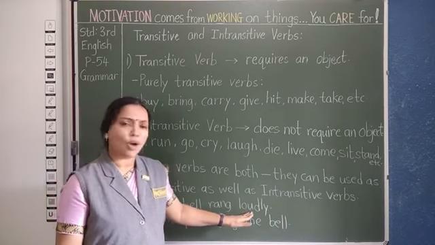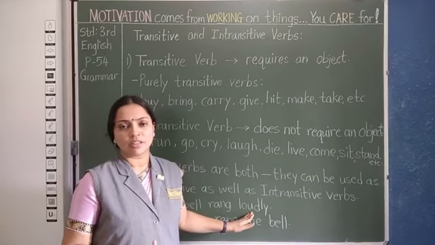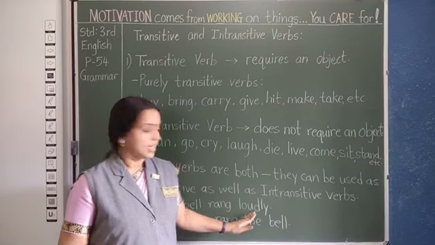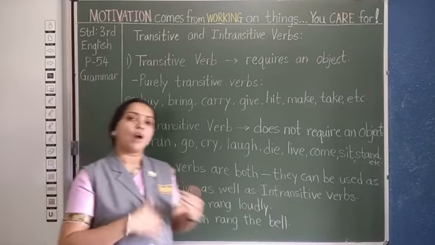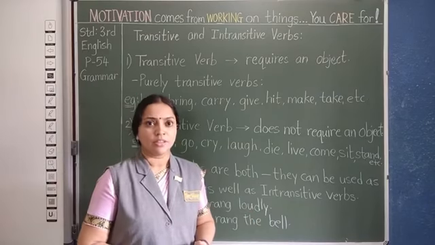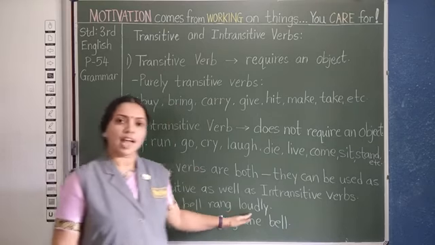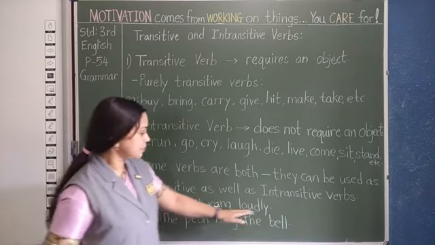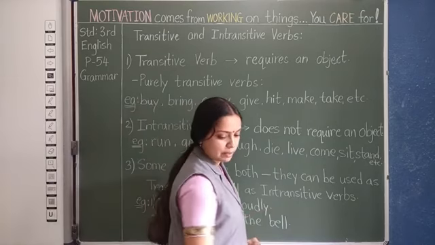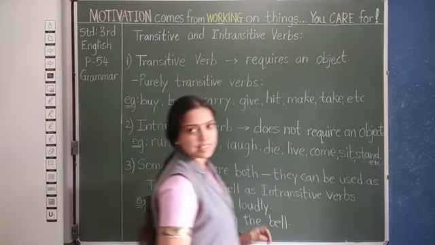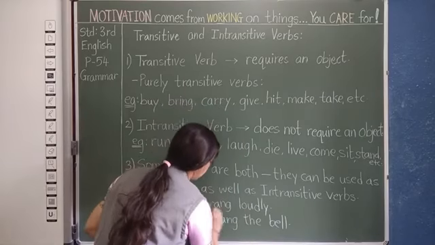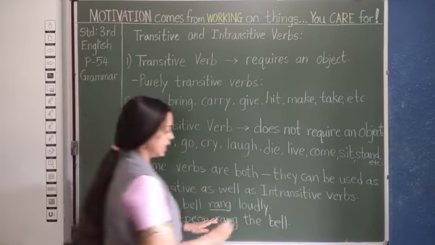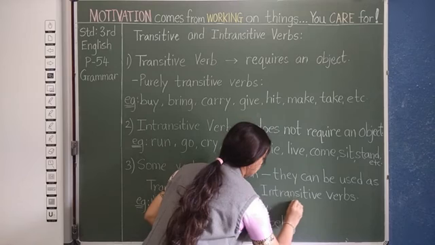No, because loudly is not an object, isn't it? It is just describing how the bell rang. So here we do not have an object. So rang will be intransitive verb here.